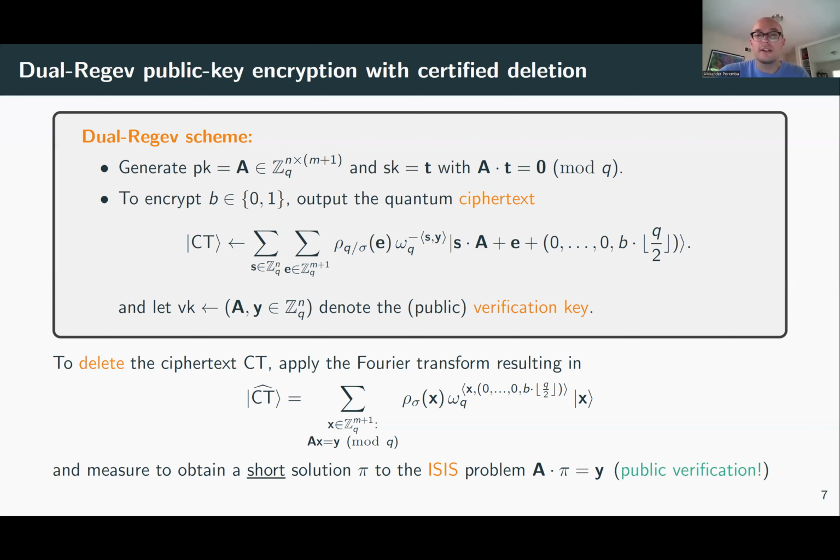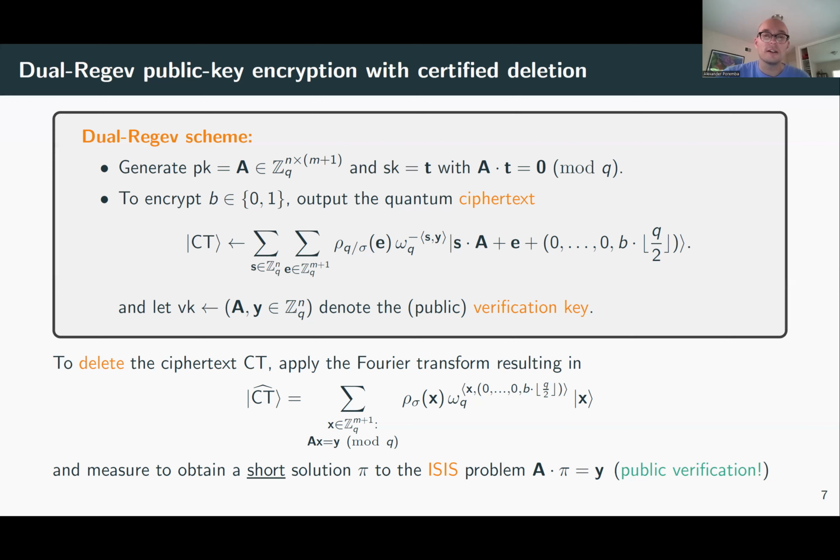Given the description of A and Y, it's computationally difficult to find such solutions. But the adversary gets a quantum state from which they can obtain such a solution. So the adversary clearly has a way of obtaining such solutions, and they can honestly follow the protocol and find those solutions. And we want to argue that the only way the adversary could get such solutions is by essentially measuring the state, thereby destroying the information in the phase.